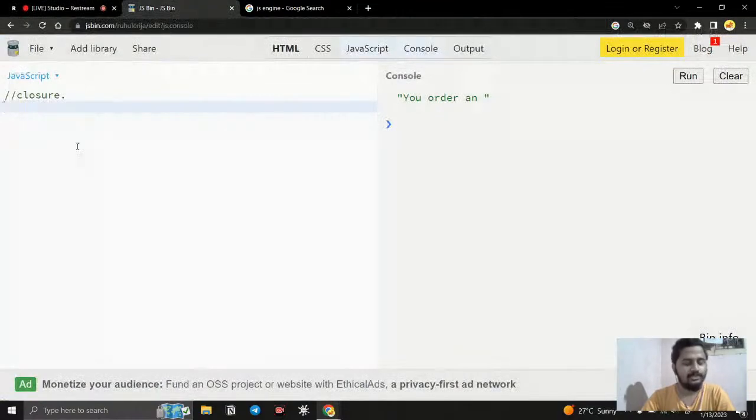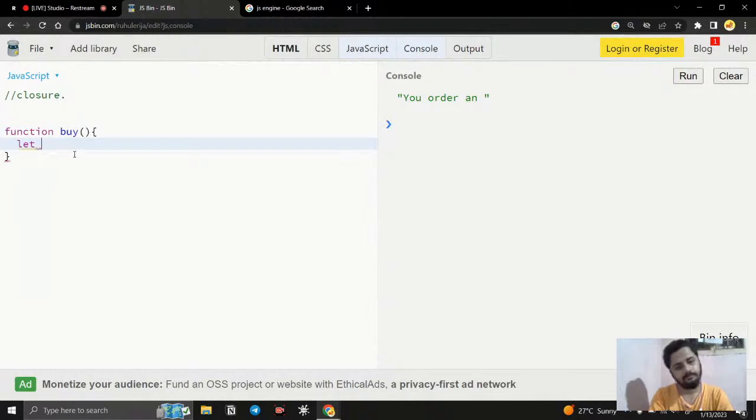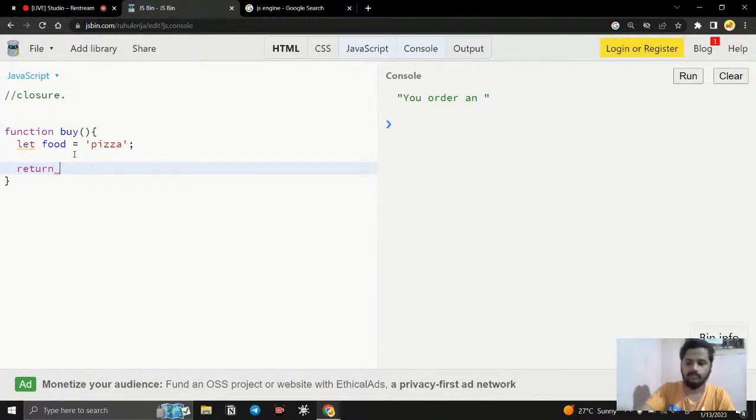Let's get started. For example, we have a function to buy something. Here I create a let, food equal to pizza. Then we can return a function. Here come the higher order function categories: returning a function is higher order, and asynchronous callbacks are also higher order. Don't get confused.